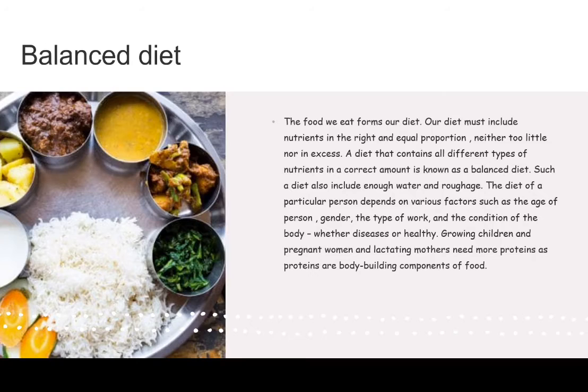Balanced diet. The food we eat forms our diet. Our diet must include nutrition in the right and equal proportion, neither too little nor in excess. A diet that contains all different types of nutrition in a correct amount is known as a balanced diet. Such a diet also includes enough water and roughage.